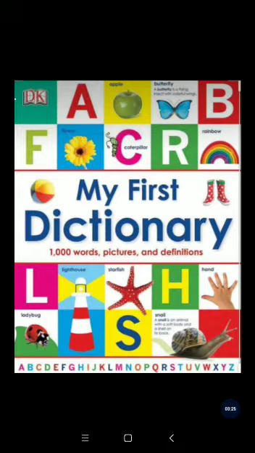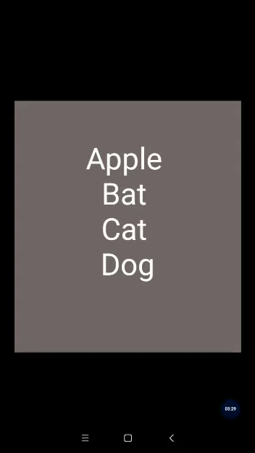So, let's understand with some examples. Let's consider these four easy words. First one is apple, A-P-P-L-E, then B-A-T, bat, then C-A-T, cat, then D-O-G, dog. So here you can see the first letter is A. A for apple.